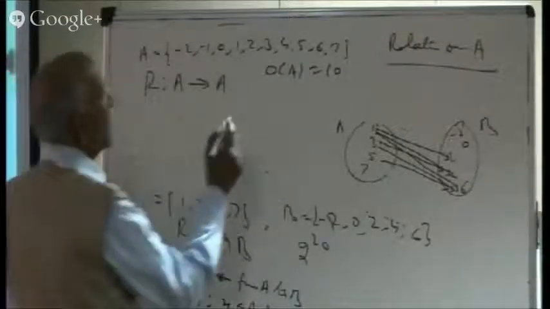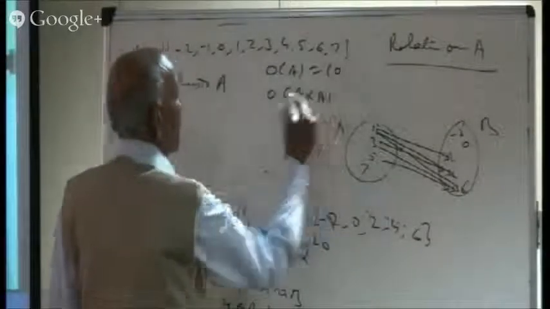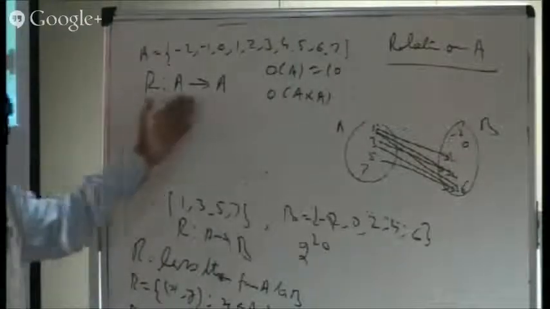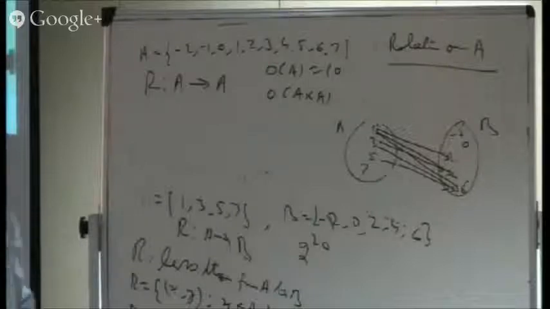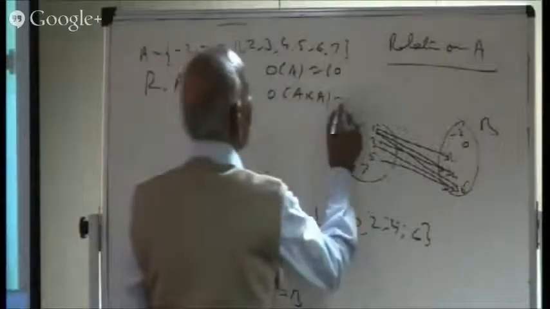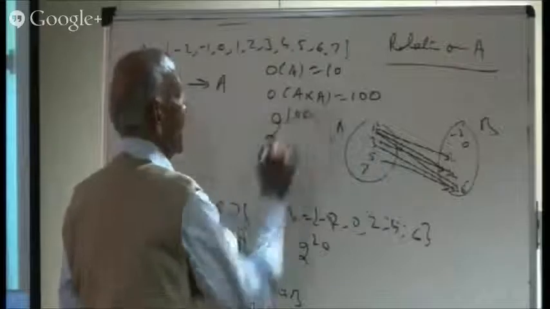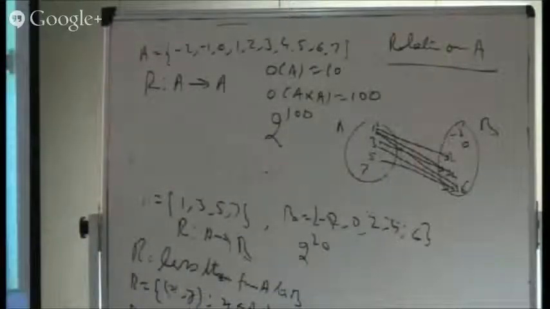Now, what is the order of A cross A? As I was working on A cross B, here when I want a relation from A to A, I need A cross A. So what is the order of A cross A? 10 into 10, 100. So the order of A cross A is 100. How many relations are possible? 2 raised to the power 100. So the number of relations possible is 2 raised to the power 100.